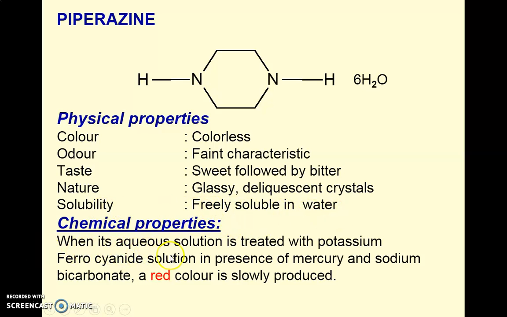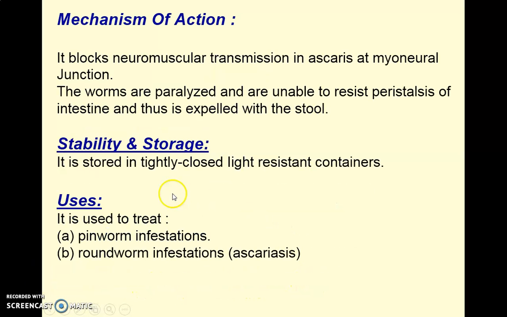Chemical properties: when its aqueous solution is treated with potassium ferricyanide solution in the presence of mercury and sodium bicarbonate, a red color is slowly produced. Now comes the mechanism of action, which is applicable to most anthelmintic agents. First, it blocks the neuromuscular transmission in Ascaris, that is in the roundworm, at the myoneural junction. It means they cause paralysis.